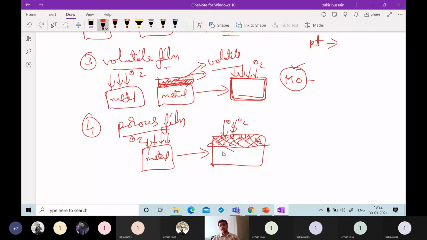So due to this, the porous films will also corrode the material at very high rates compared to the other films. The porosity is nothing but the openings inside this metal surface. These pores will give oxygen access to directly touch the metal surface. Because of this, oxidation will be occurring at a high rate compared to the other oxide films. So what type of metals will form this porous film? For example, alkali metals.